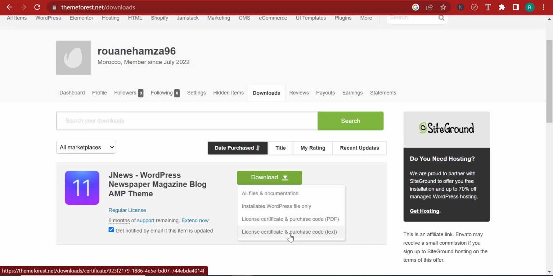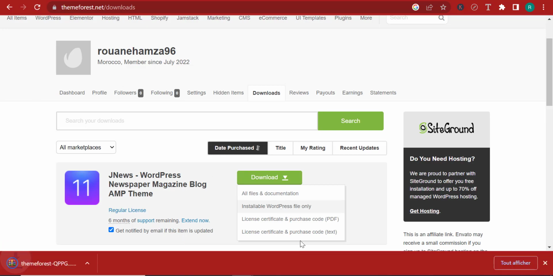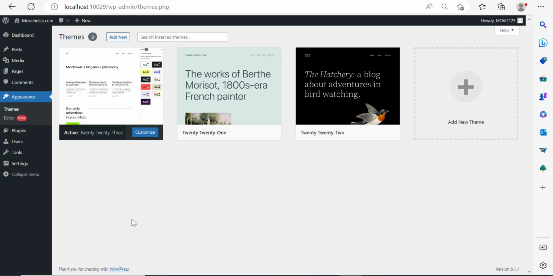Over here, they're also giving you the license certificate in two formats, PDF and text. This is in case they ask you for a license to activate your theme, which they did not for me with this particular theme. But if they do ask you, you have the license certificate and you can take the purchase code and use it to activate your theme. I'm going to install the WordPress file only, and then I'm going to go back to WordPress.